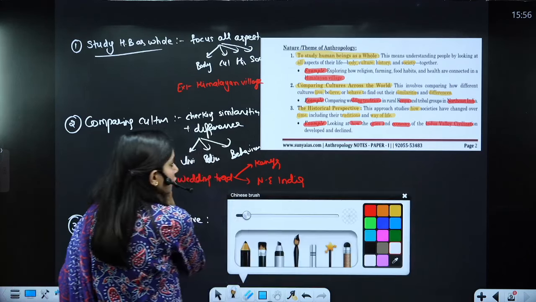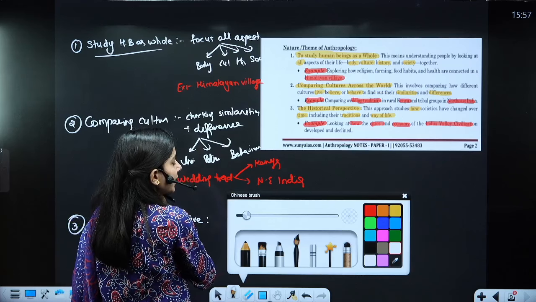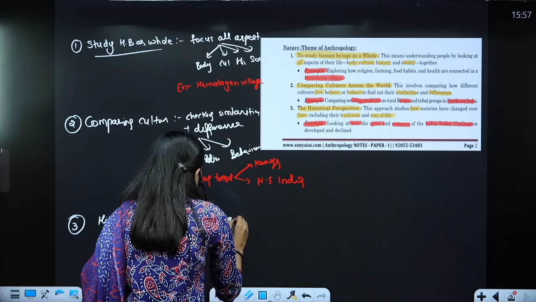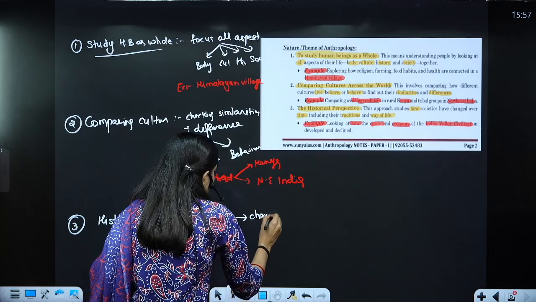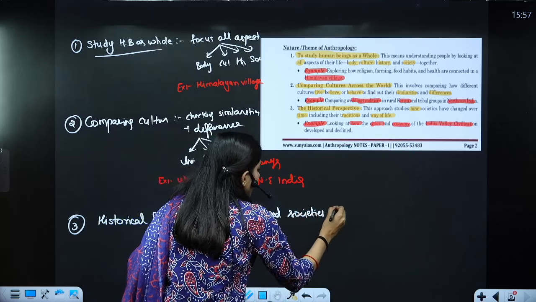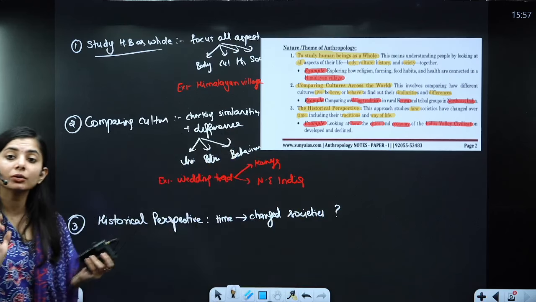So here, from a historical perspective, we can write down how societies changed over time. So time changed societies, and how? Through this. This is how you need to train yourself.